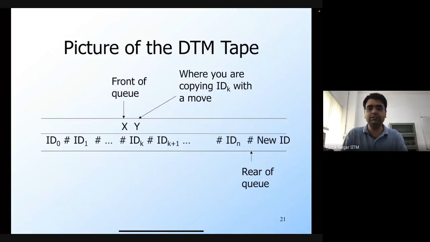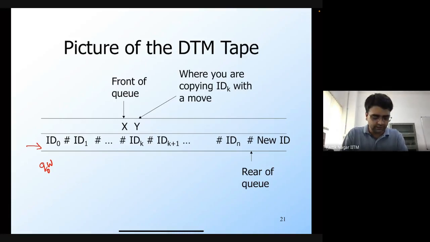So here is the picture of the DTM table. As you can see, there's this track. We use this notation ID for the configuration. So ID0 is one configuration, let's say the initial configuration, which is going to be of the form Q0 and W, where Q0 is the initial state and W is the input string.